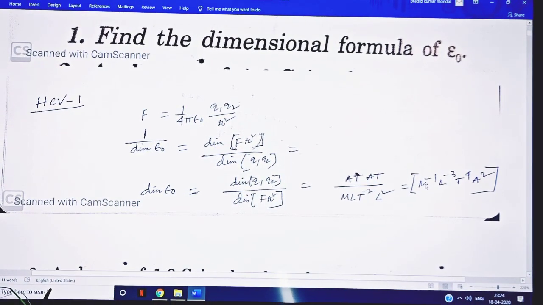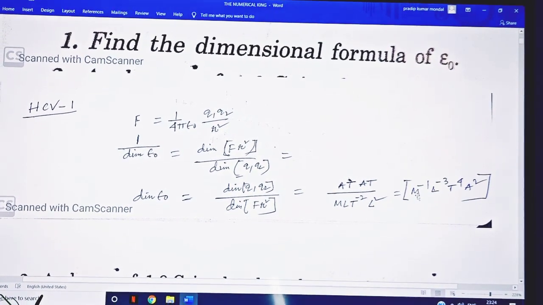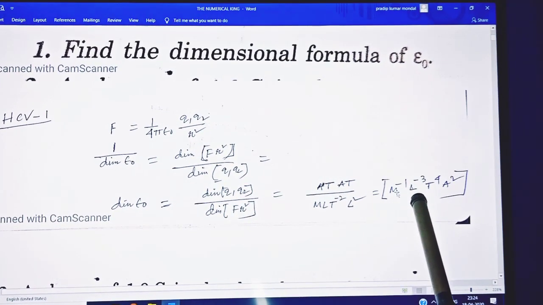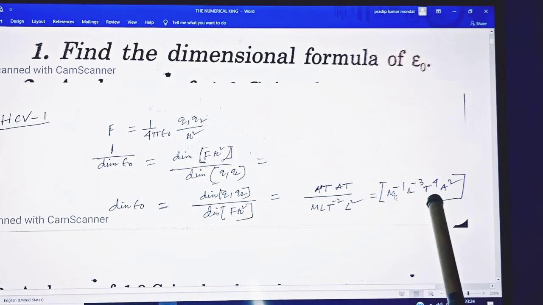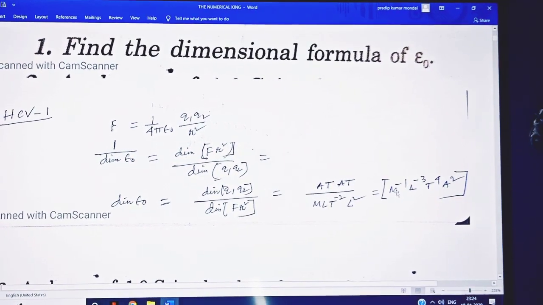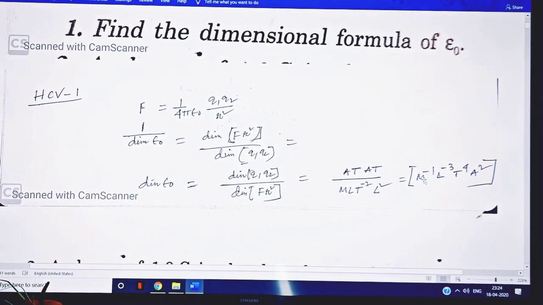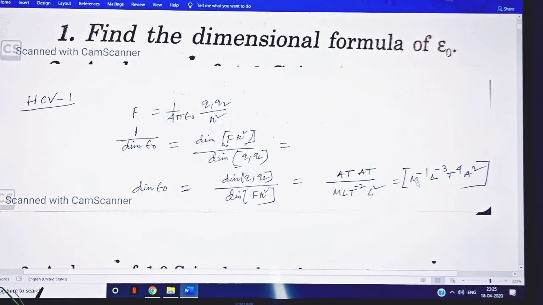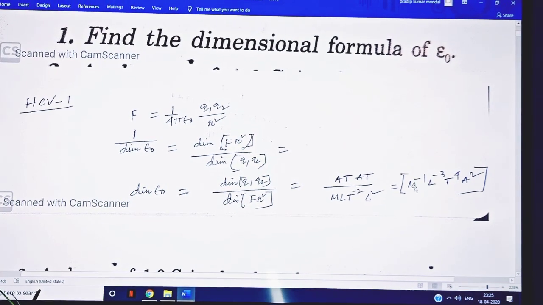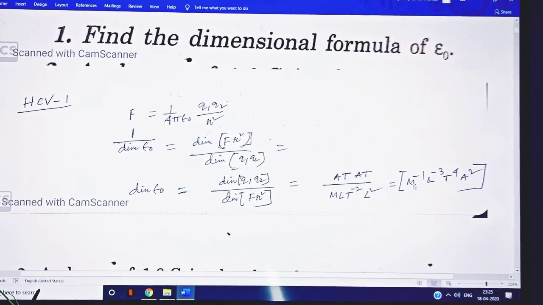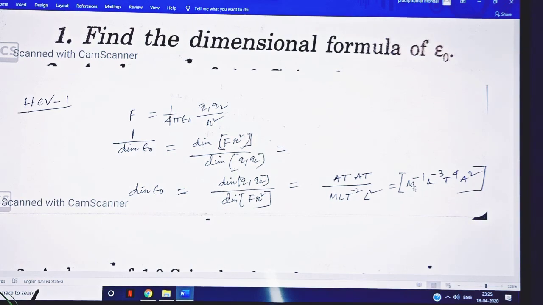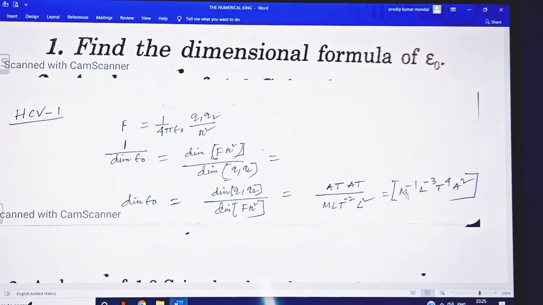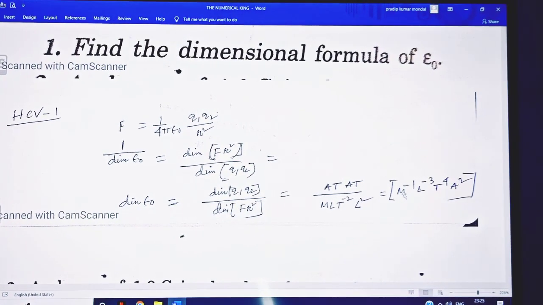Here the fundamental quantities are M, the length L, time T and ampere A. There are 7 fundamental quantities as well as 2 supplementary quantities, that is length, mass, time, temperature, current, candela, luminous intensity, and the amount of substance.